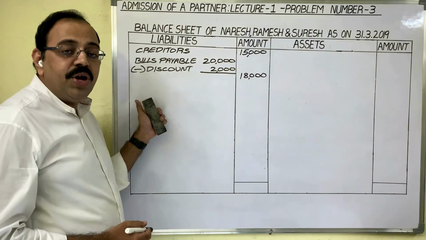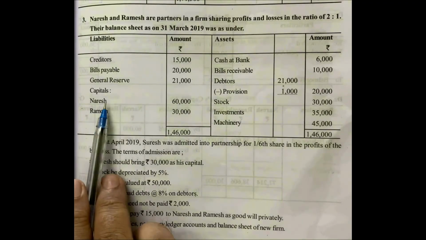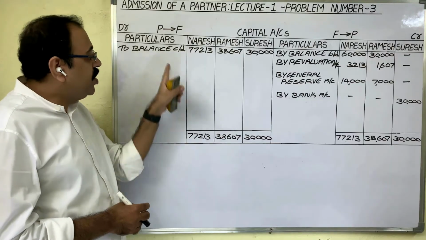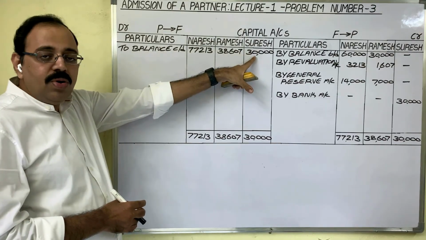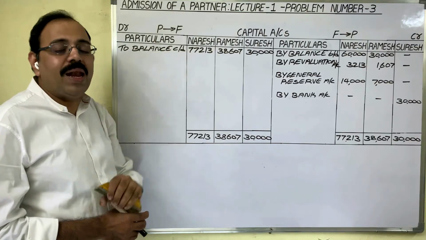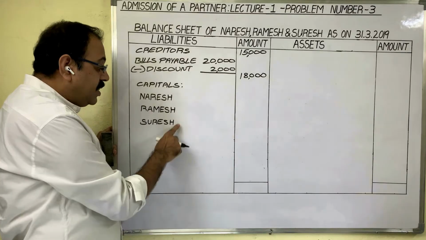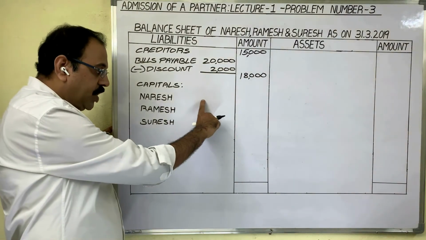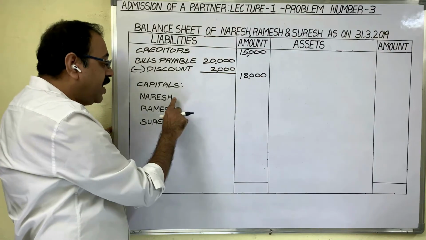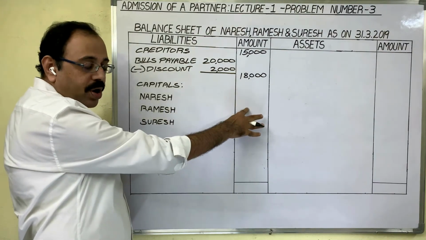So finally, we have to show the capitals of all the three partners here. Don't show old balance sheet capital amounts here. In capital accounts, we got balance carried on amounts now. These three amounts we have to show under liability side of new balance sheet as capitals of three partners. You can write three partners capital amounts in inner column and put the total in outer column. Otherwise, directly you can write the amounts in outer column. I am directly writing in outer column.